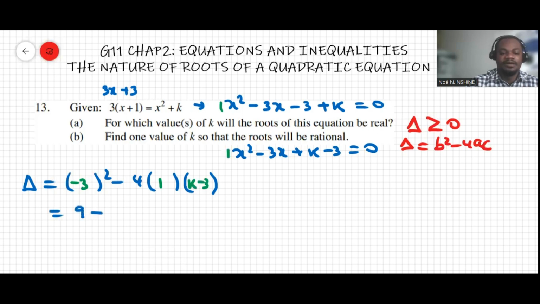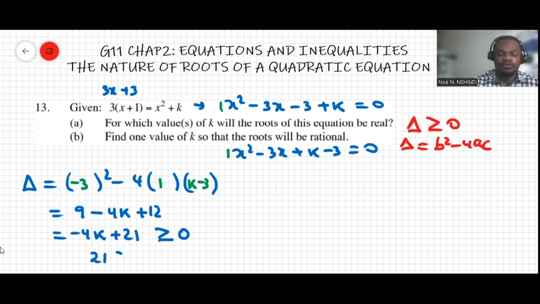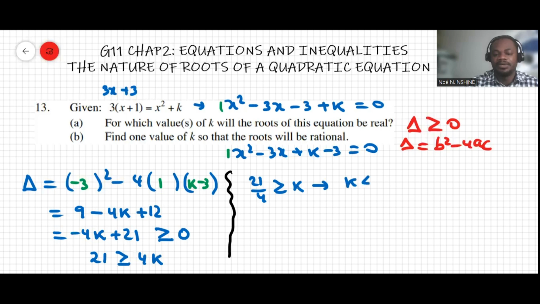Now this will be what? 9 minus 4k plus 12, which makes negative 4k plus 21. That's the discriminant delta. And then to be real, it means it has to be greater than or equal to 0. Now I'll move the negative 4k over, that makes 21 greater than or equal to 4k. And then dividing by 4 on both sides makes 21 over 4 greater than or equal to k. Or we can write it as k is less than or equal to 21 over 4. Okay?